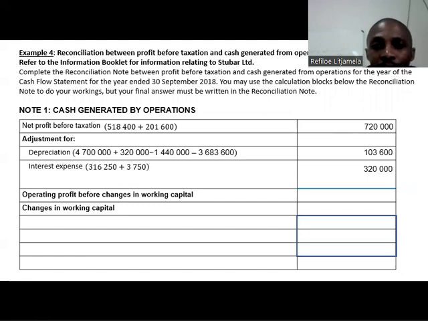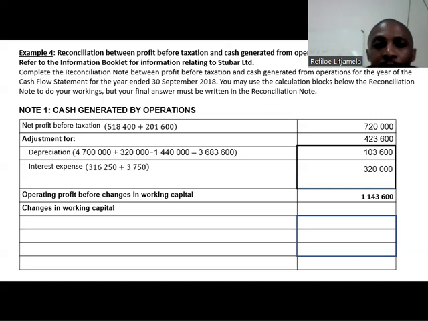You add these two, which is the first method, it's the first time I ever used this method. You add these two, they will give you adjustments, and I will put it on top of that box. So when you take 103,600 plus 320,000, they will give you 423,600. Add that 423,600 with the 720,000, it'll give you operating profit before changes in working capital.